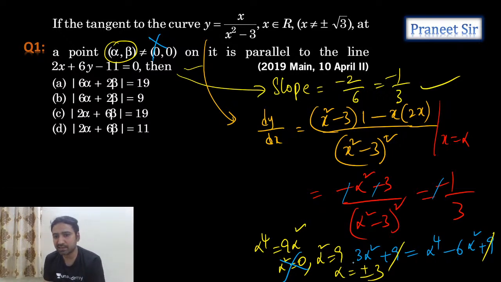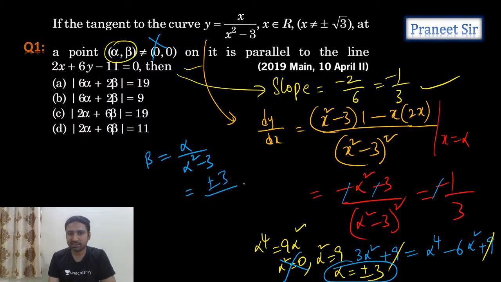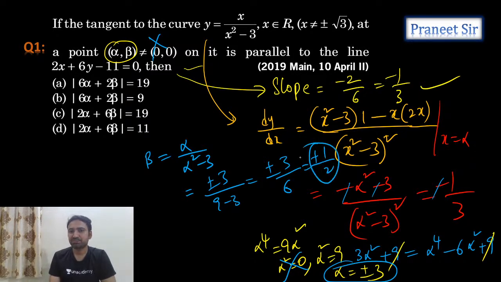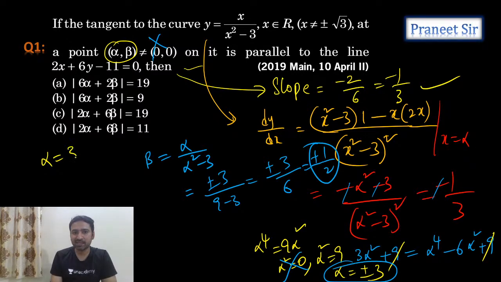Okay, so we just calculated the alpha square value. Alpha square we are getting 9. But we have a relation between alpha and beta, guys. What is the relation between alpha and beta? Beta is equals to alpha by alpha square minus 3. If I substitute this value, alpha square is 9. So plus or minus 3 by 9 minus 3, which is equals to plus or minus 3 by 6, which is equals to plus or minus 1 by 2. That's what we calculated as the beta value, right? So that means if alpha is equals to plus 3, beta is equals to plus 1 by 2. Same way, if alpha is equals to minus 3, then beta is equals to minus 1 by 2.